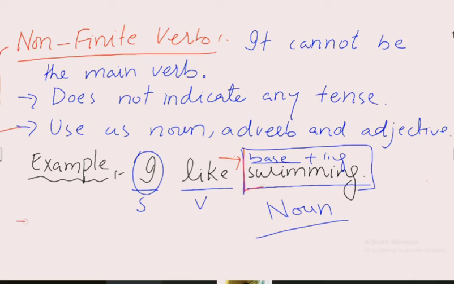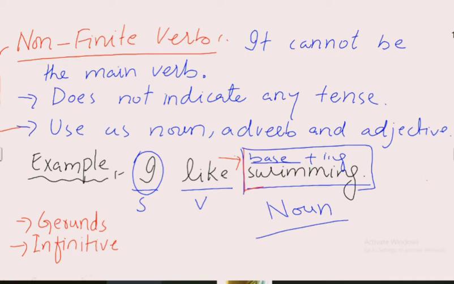So remember this one, the gerunds. What are gerunds? First form plus ing, acting as a noun. Then infinitives. What are infinitives? Infinitives are "to" plus the base form of the verb: to play, to go, to enjoy.